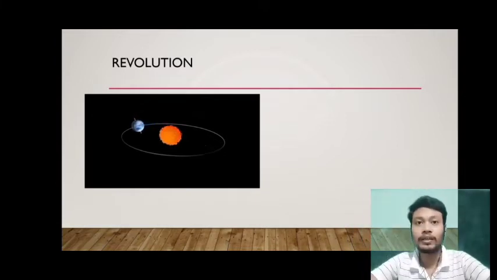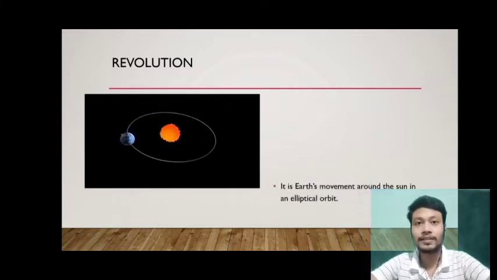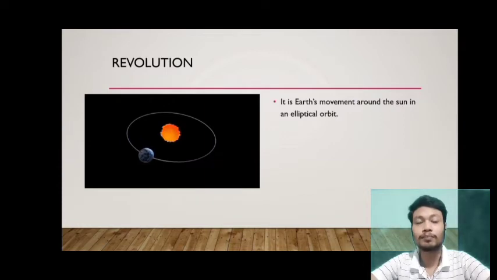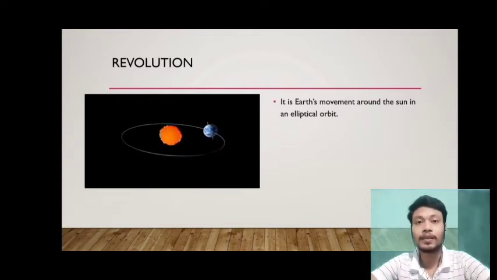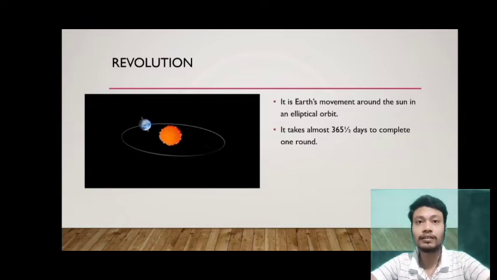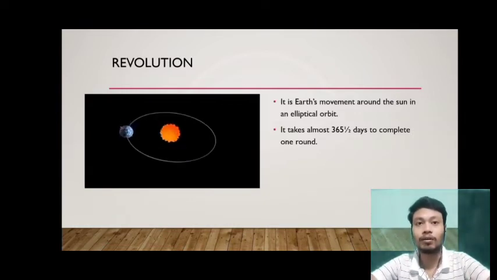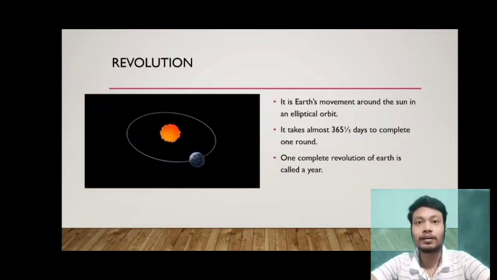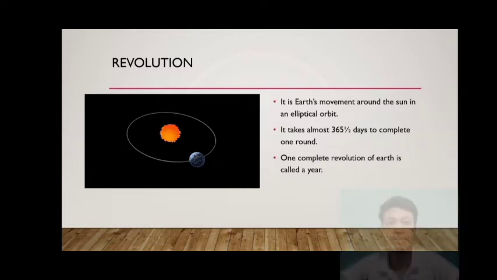Now, look at this video. You might have seen that the Earth is moving around the Sun. This movement around the Sun is not in a round shape but in an elliptical order. To move around the Sun, the Earth takes almost 365 and a half days. This movement of the Earth around the Sun in an elliptical order is called the revolution of the Earth.